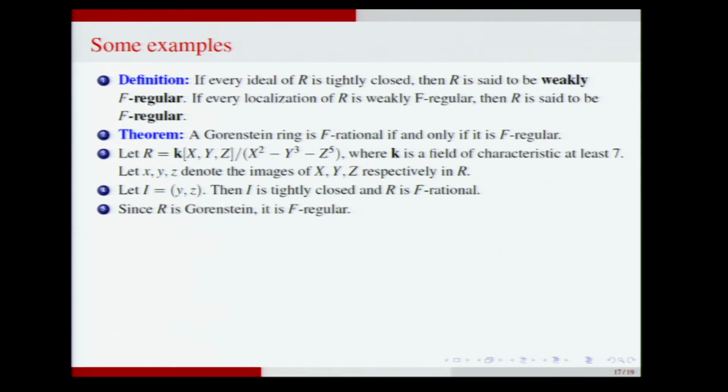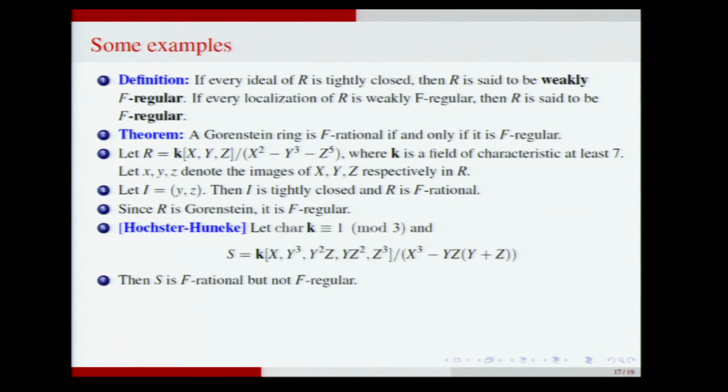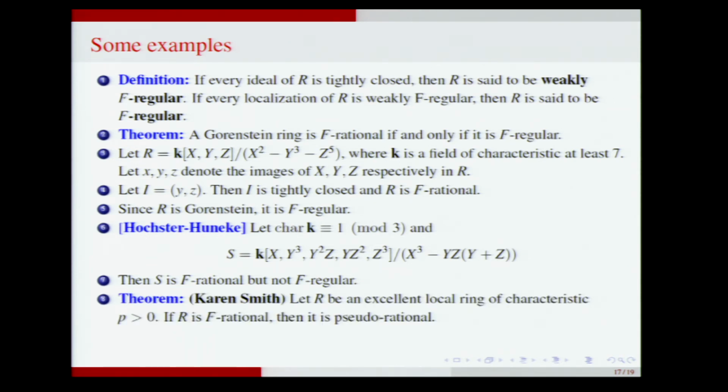Since R is Gorenstein, it is F-regular. Hochster and Huneke proved the following result about this example. Take a field of characteristic congruent to 1 mod 3 and look at the following ring, k[x, y^3, y^2 z, yz^2, z^3] over x^3 - yz(y+z). Then they show that this is F-rational but not F-regular. Okay. And Smith wrote this remarkable result.